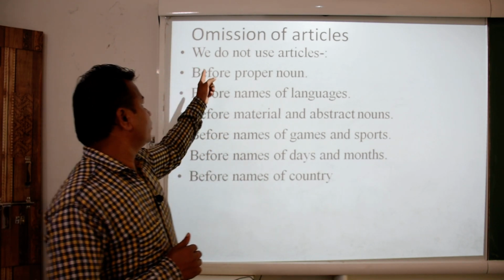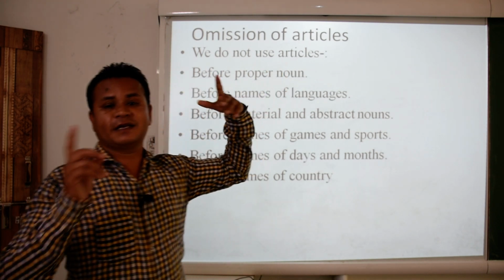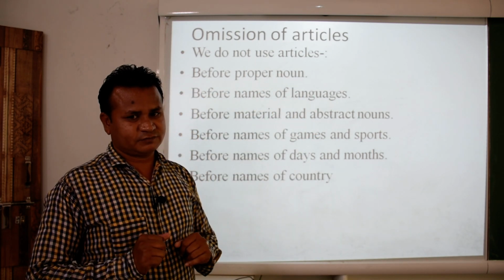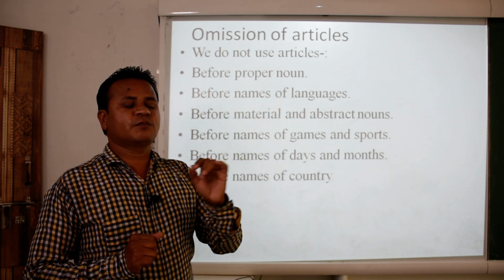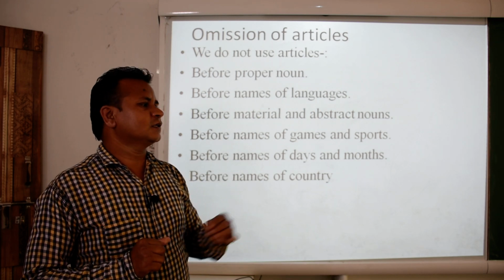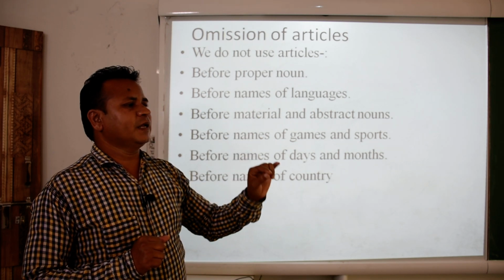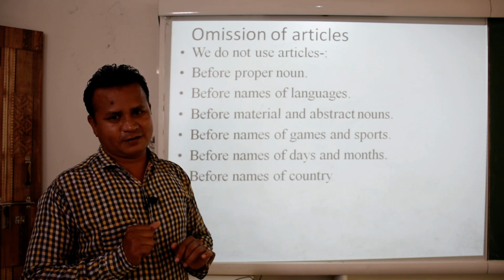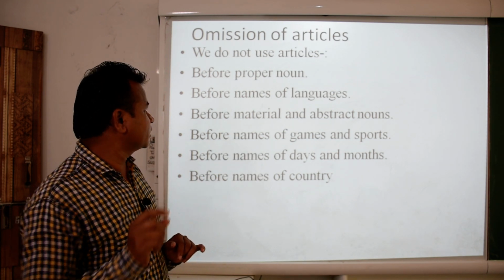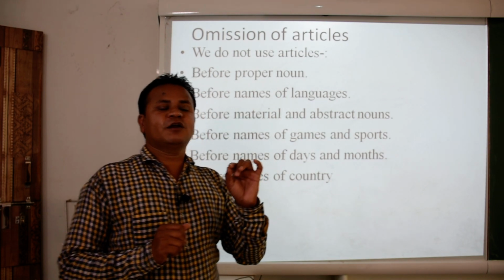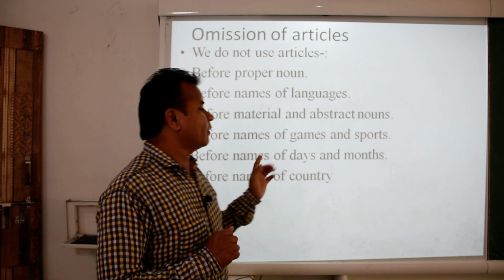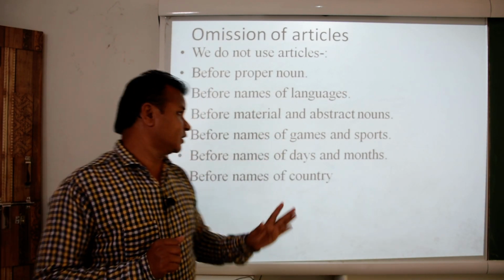Let us see, we do not use articles before a proper noun. Whenever we use a proper noun, see, I met someone or I went to Bhopal. Bhopal is a proper noun, definitely we cannot use a Bhopal, the Bhopal or an Bhopal and so on. So, we cannot use an article.